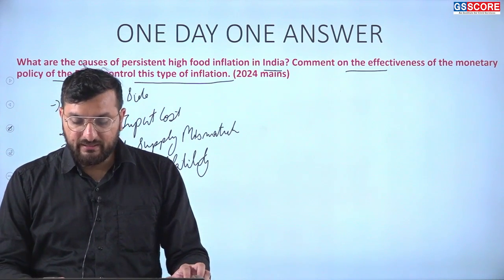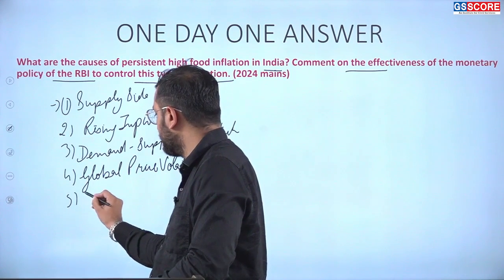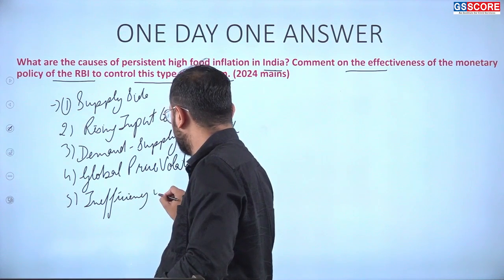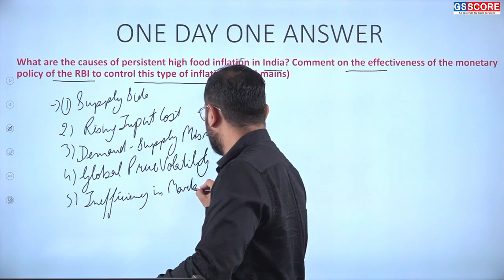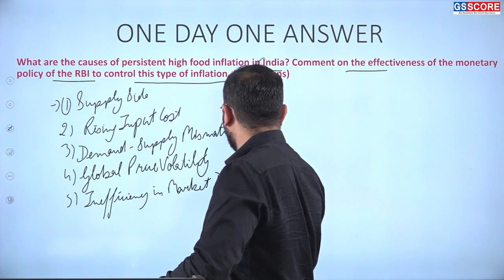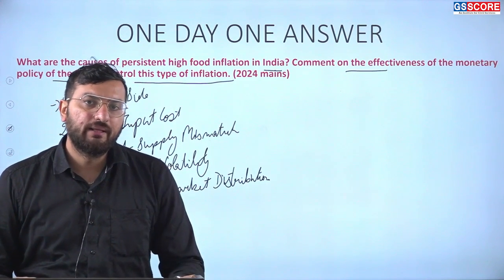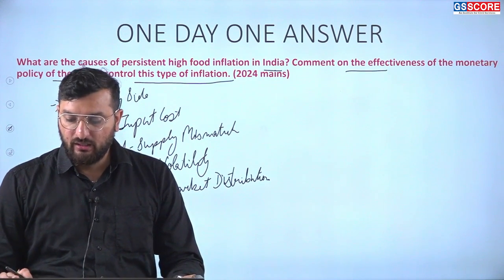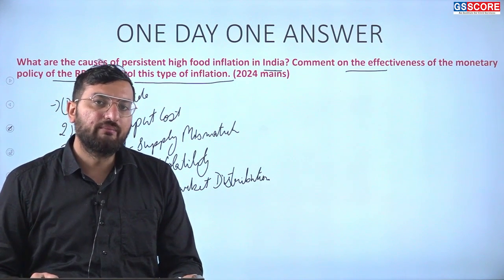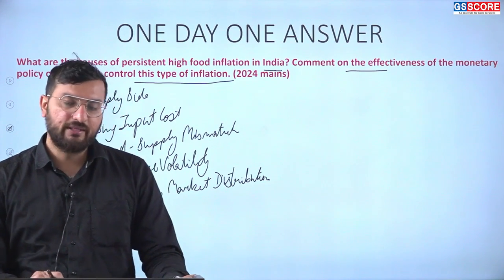Then there are inefficiencies in market distribution. Due to too many middlemen, the prices of goods usually increase. Inefficiency in agriculture marketing and weak direct farm linkages are also weak points of our agriculture, which leads to an increase in the prices of goods.